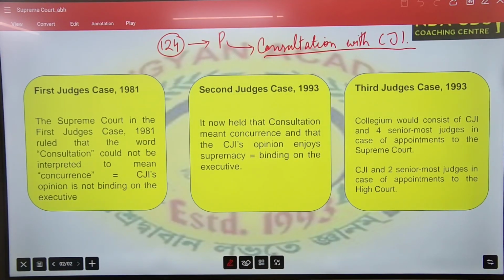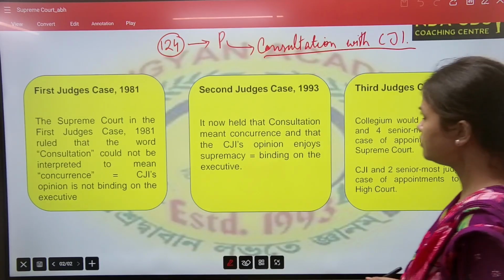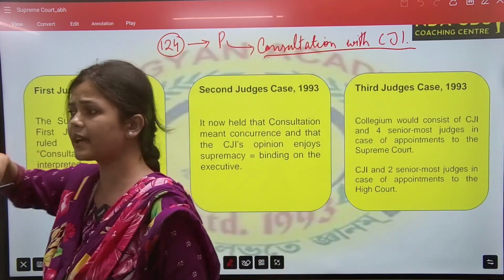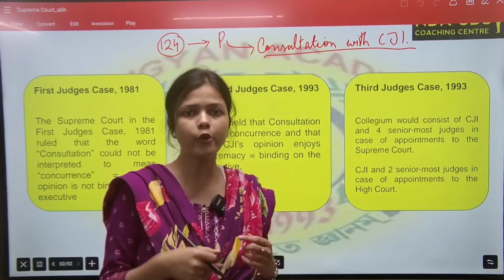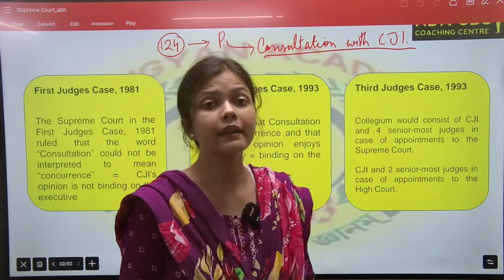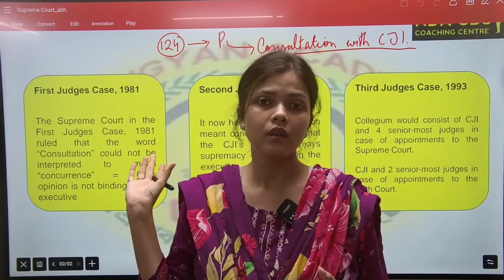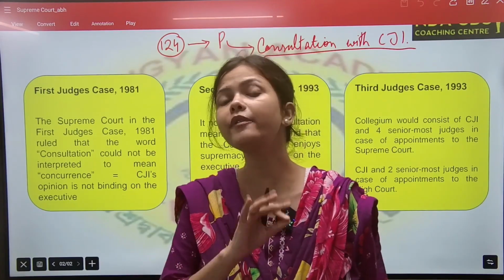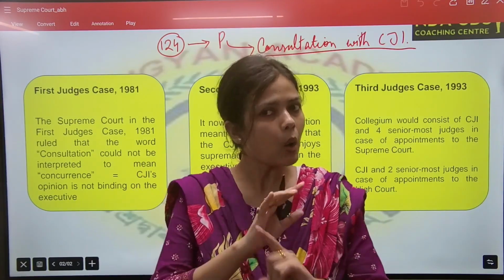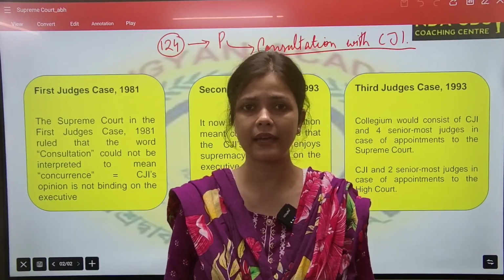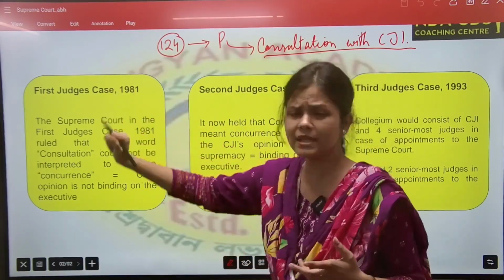Okay, you got my point? Article 124 doesn't say that consultation means concurrence. That means whatever name or suggestion is given by the Chief Justice of India, that has to be followed by the President of India. Article 124 doesn't say that. That means it is not binding on the President.